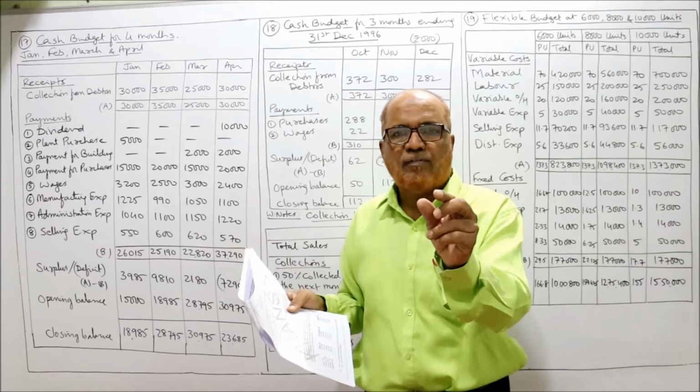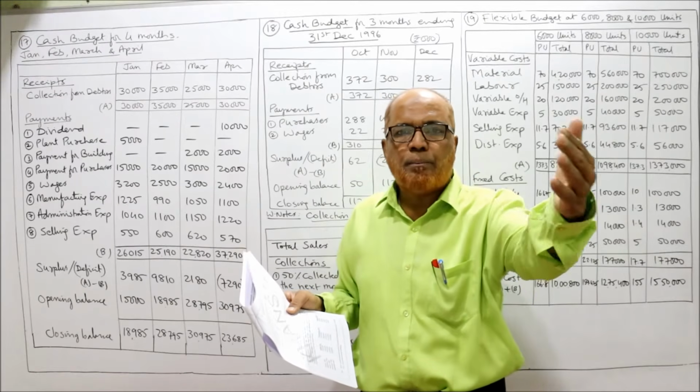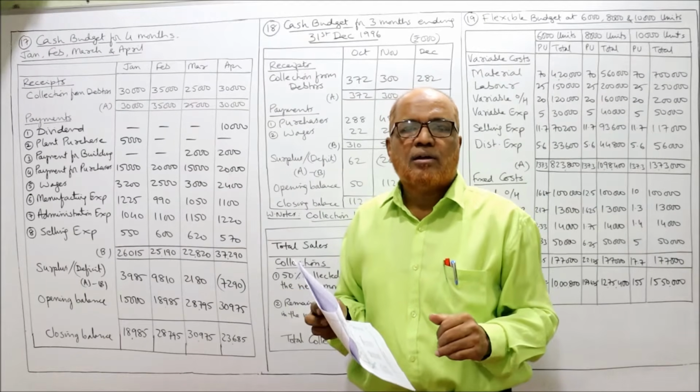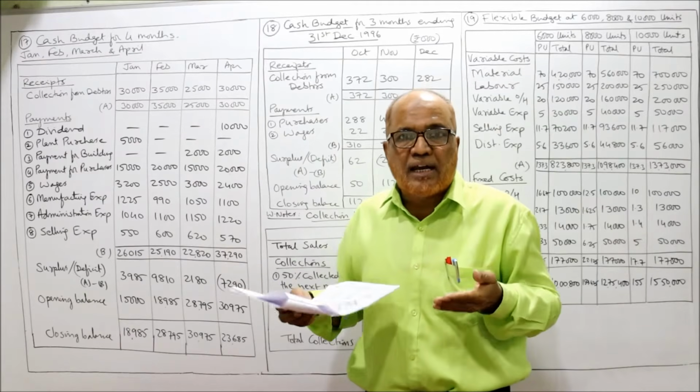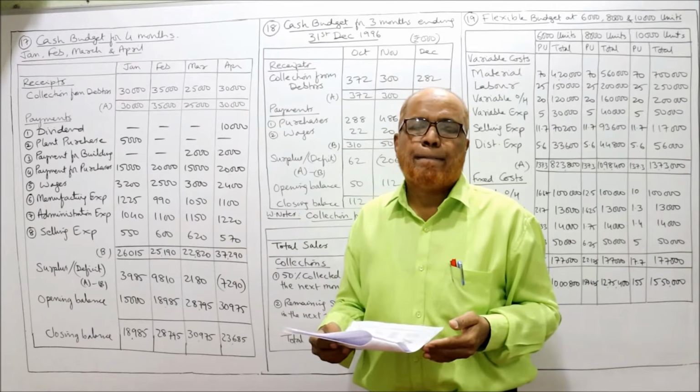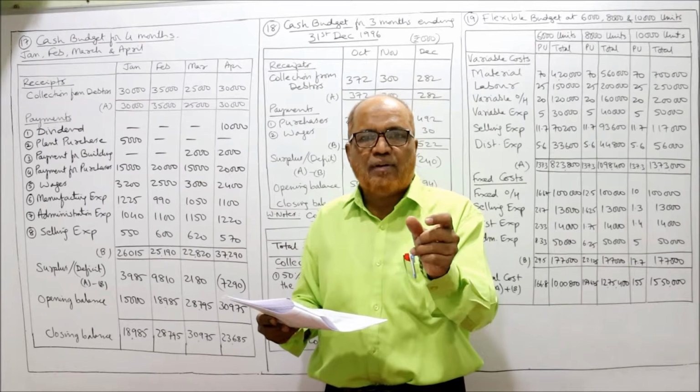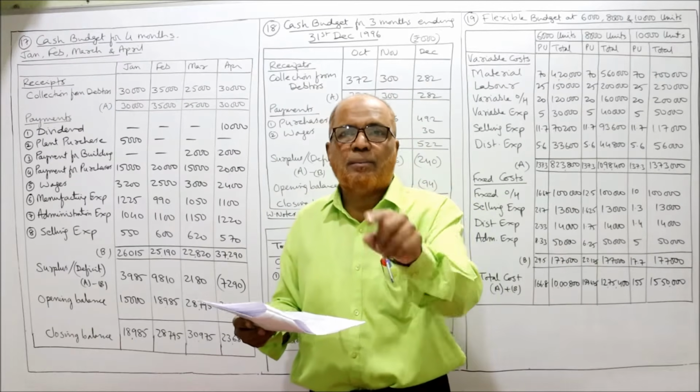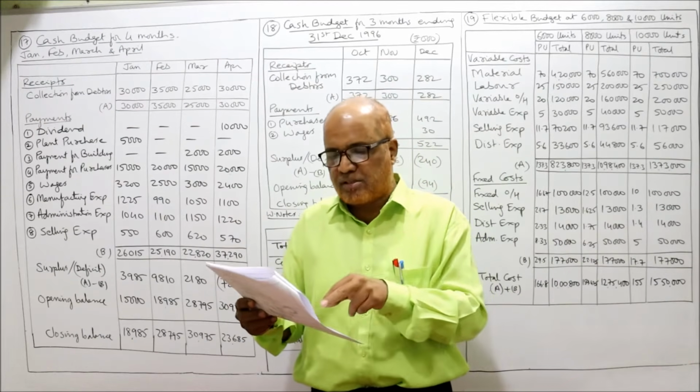November purchases are 15,000. We will make the payment in January. So we are getting a 2 months credit period from the supplier. So purchases of November will be paid in the month of January, after 2 months.